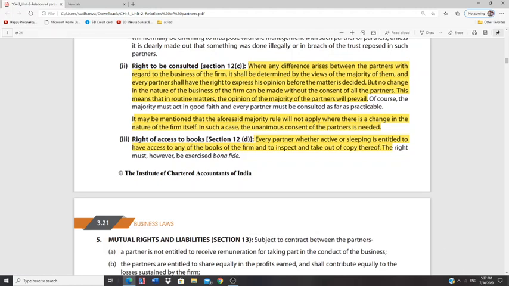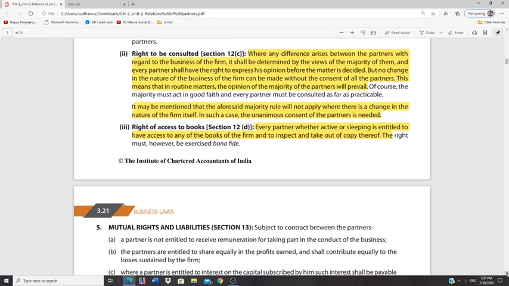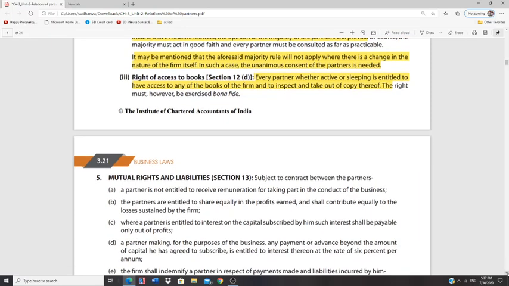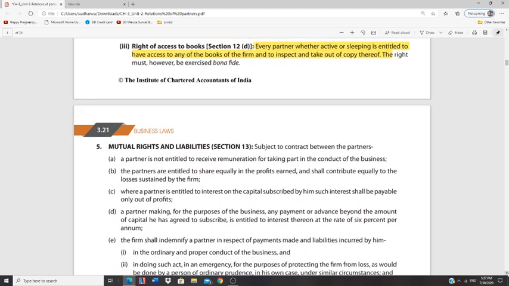Then comes mutual rights and liabilities. Till now we have discussed the rights of the firm. Now, don't you think we have to discuss the liabilities as well? We have to go through the liabilities. What are the various liabilities of the partners with regard to the firm? We'll just go through them. All the liabilities are quite important.